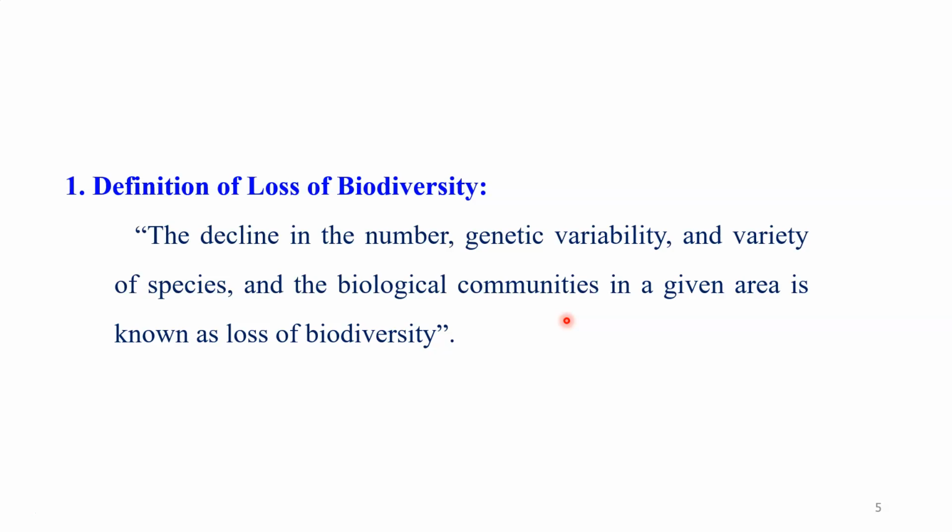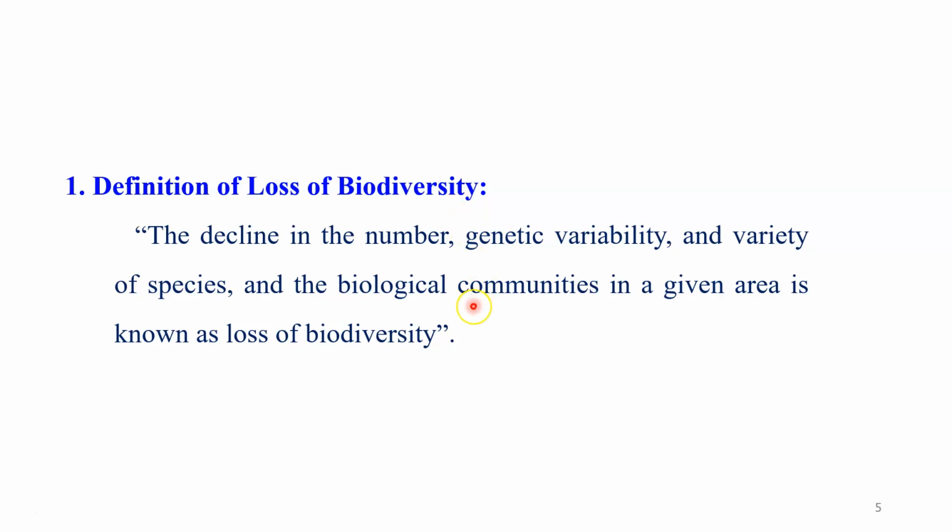But when human beings interfere in that place, or their various activities directly affect this biological community and its function, there is a decline in the number of species. It may be plants, trees, animals, birds, microorganisms, whatever. When the numbers of these species decline, this process is known as loss of biodiversity.